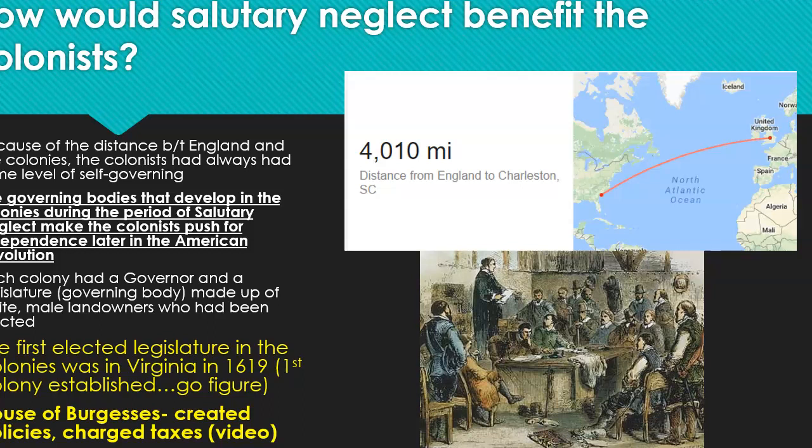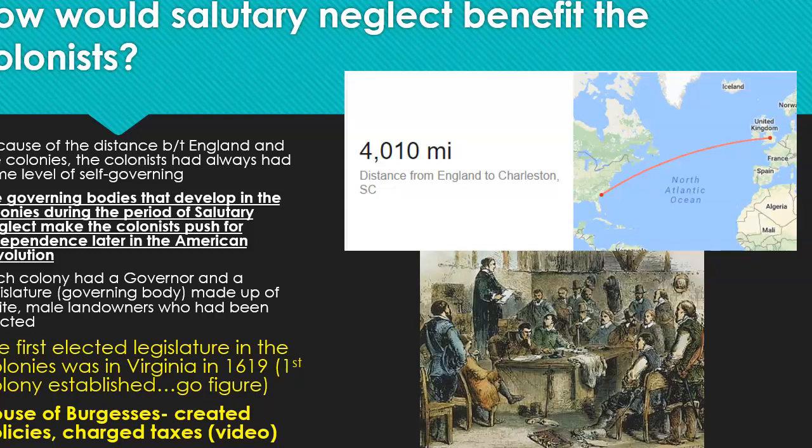And the governing bodies that are going to develop out of this time of salutary neglect are going to help the colonists ultimately push for independence later on during the American Revolution. So each colony has a governor and a governing body. Okay, so that picture down below, that's probably the governor standing up. And then you have this governing body.